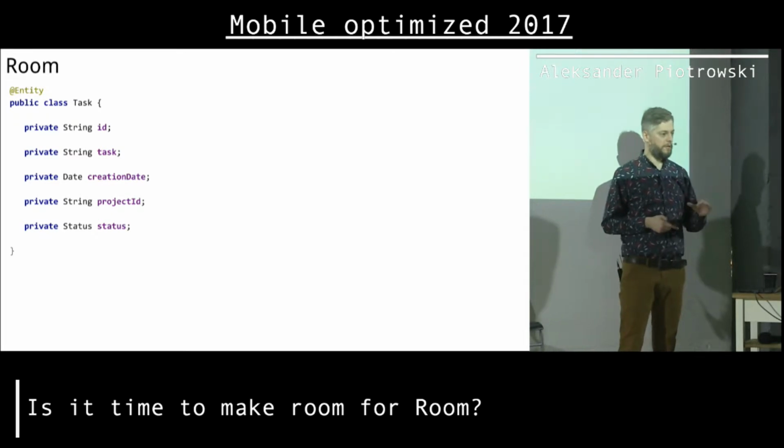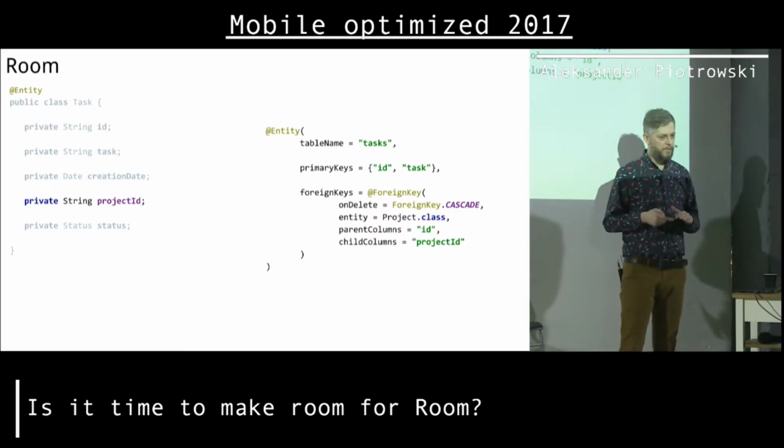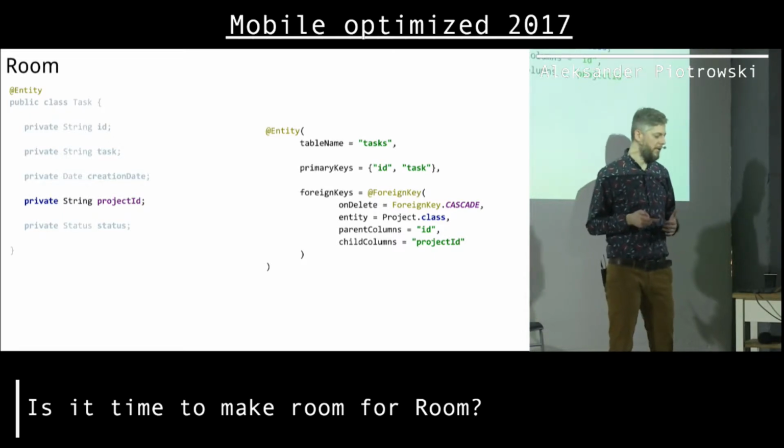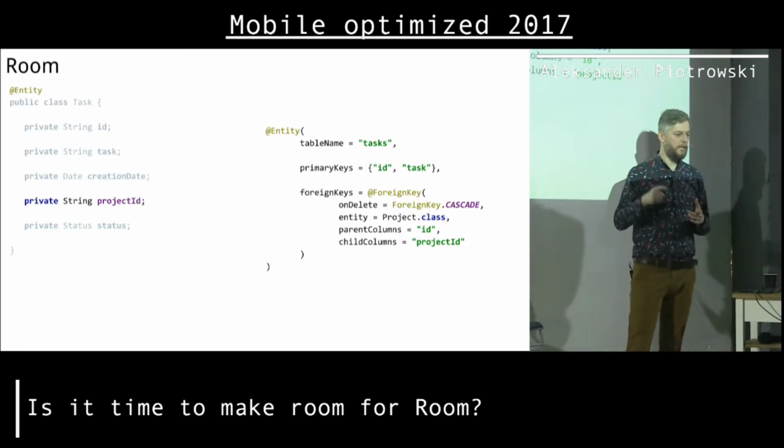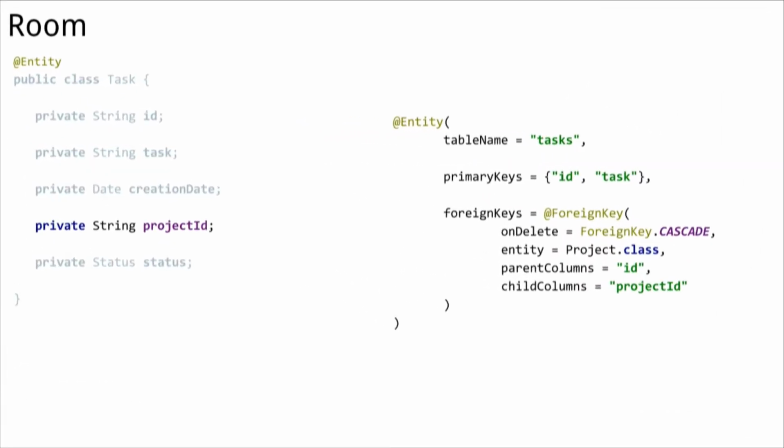Of course, to mark this for Room as an entity, I need this extra annotation at the top. And this annotation can take some parameters. Some of them are super obvious, like changing the name of the table. Some are more complicated, like these foreign keys. So I said that there are no relations in Room, because there are none. But I can use foreign keys.